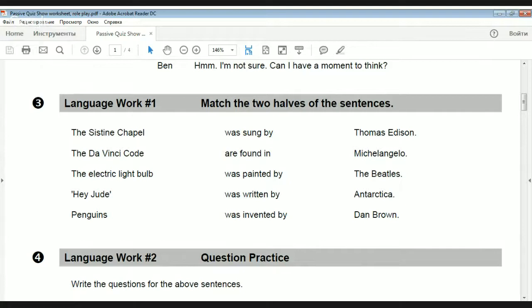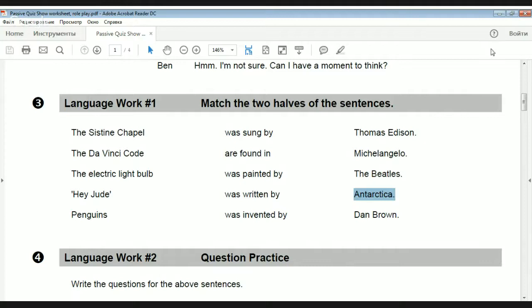So let's look at the answers. The first one, the Sistine Chapel, was painted by Michelangelo in Italy, in Rome actually. The Da Vinci Code, this is a book, was written by Dan Brown. It used to be famous a few years ago, I suppose. The electric light bulb was invented by Thomas Edison. Hey Jude, it's a very famous song, I think everybody knows that, was sung by the Beatles. And the last one, penguins, such animals, are found in Antarctica.